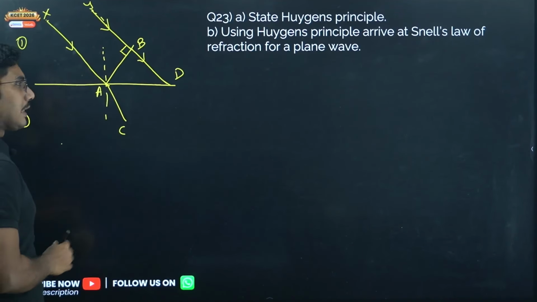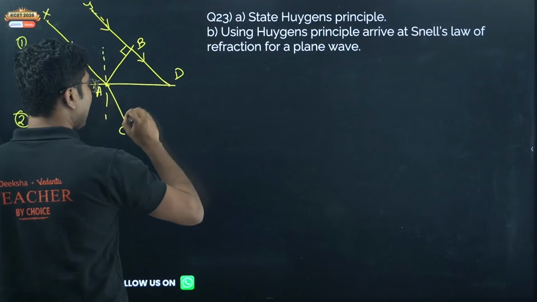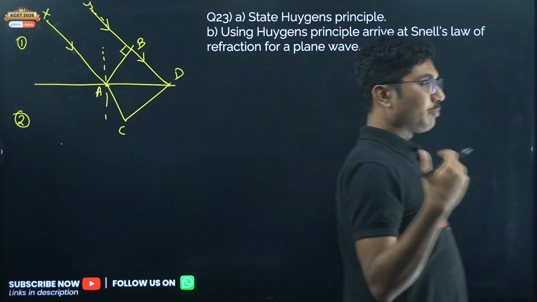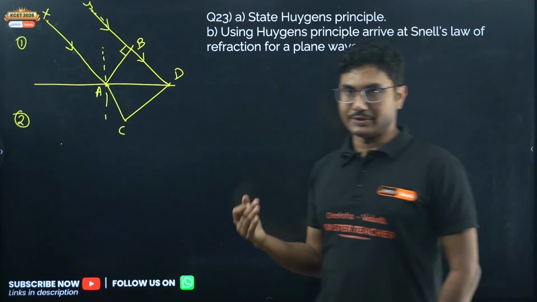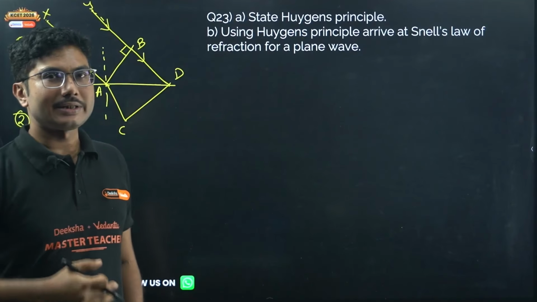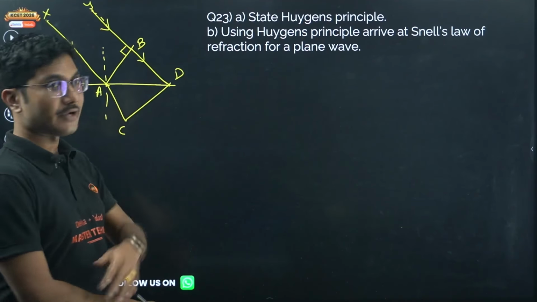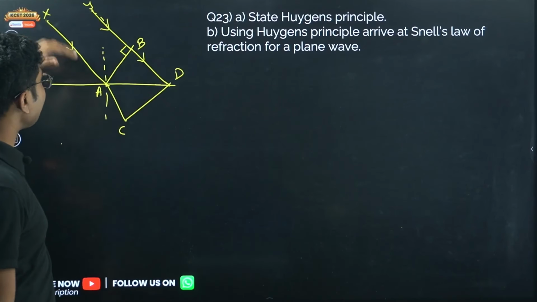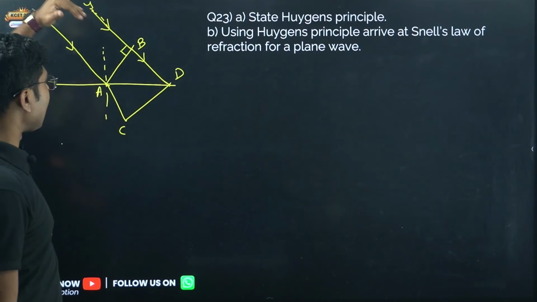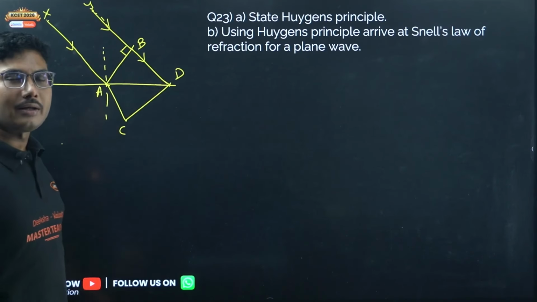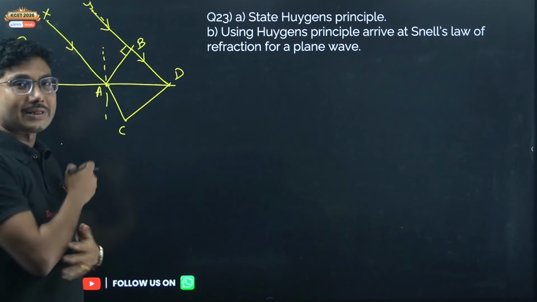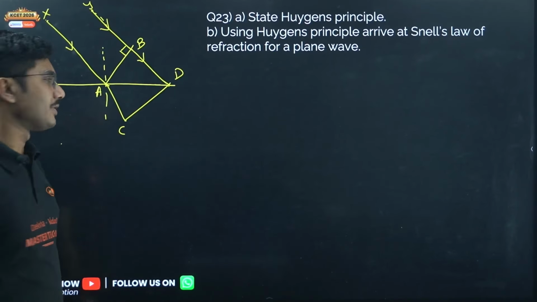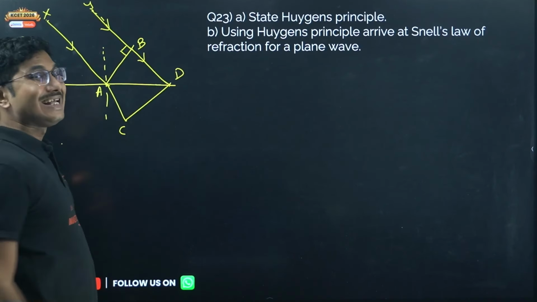So what is the refracted wavefront? What is a wavefront, by the way? Wavefront is the points of same phase. That means when they started, initially they had the same phase. Now whenever they have started traveling, one is traveling slightly before the other, and there is a path difference, but these two points have to have the same phase.